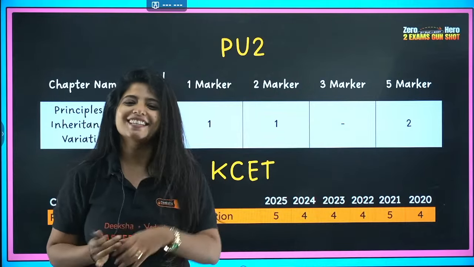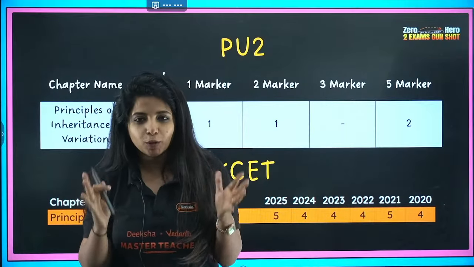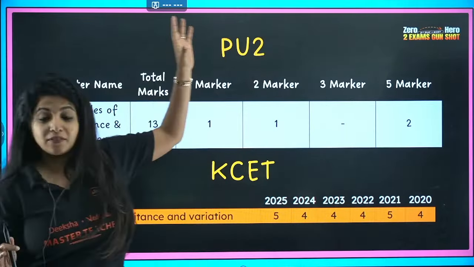So my dear children, for today's chapter, I have taken Principles of Inheritance and Variation. You know it's super important, right? In PU2 it contains 13 marks, and by this video, I am going to make sure that you get these 13 marks. There will be one 1-marker, one 2-marker question, and two 5-marker questions coming from this chapter, and we have to grab all of them.